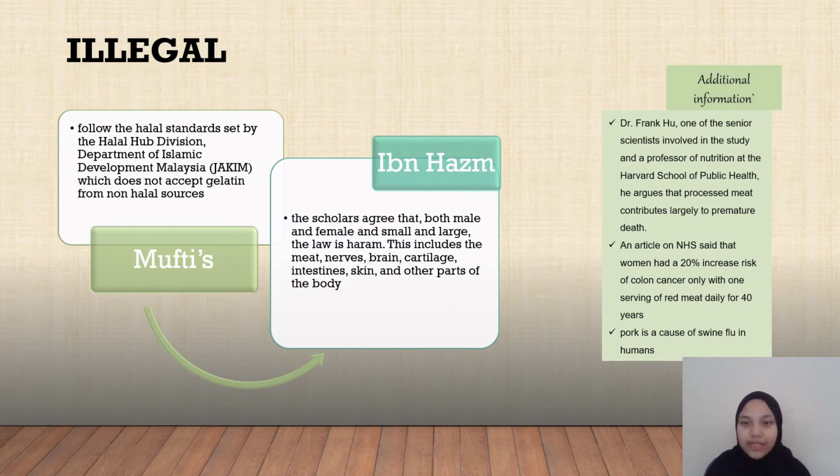He argues that processed meat contributes largely to premature death. The second one is an article from the NHS that said women had a 20% increased risk of colon cancer with only one serving of red meat daily for 40 years. The last one is that pork is a cause of swine flu in humans, or we can call it H1N1. Basically, why does it harm people?